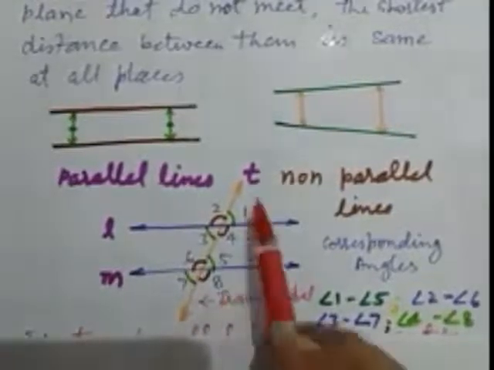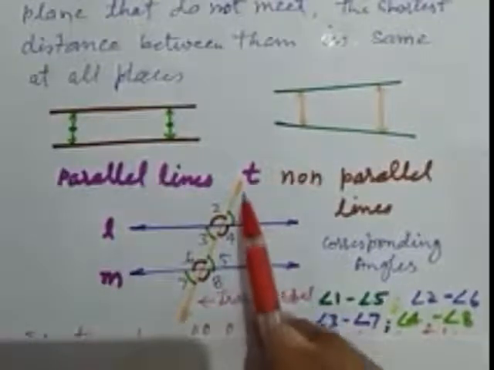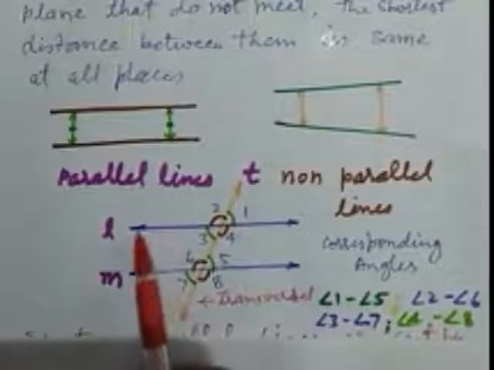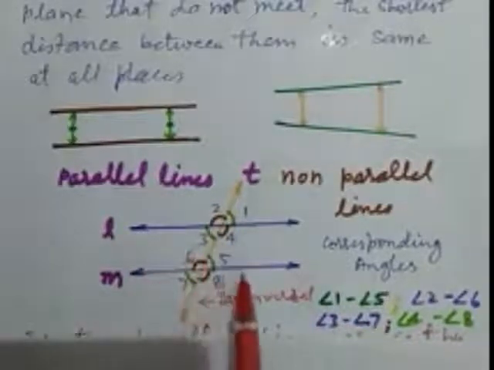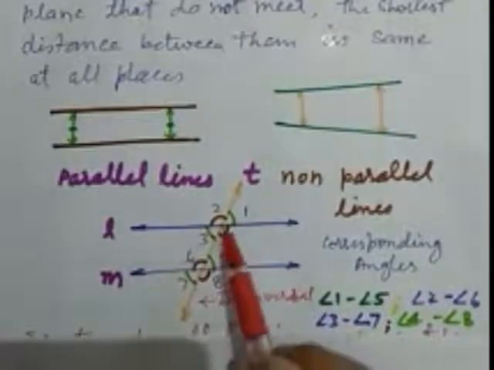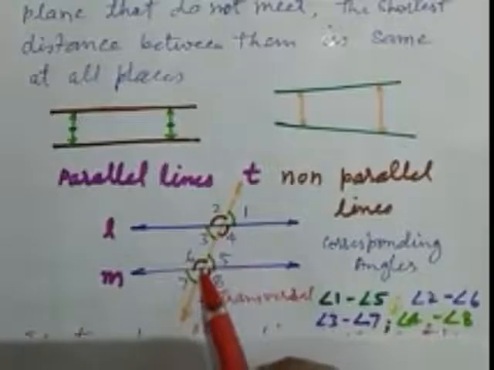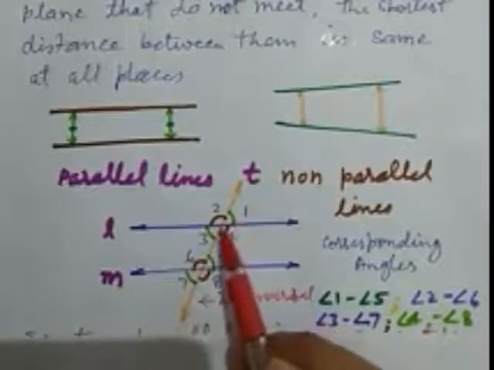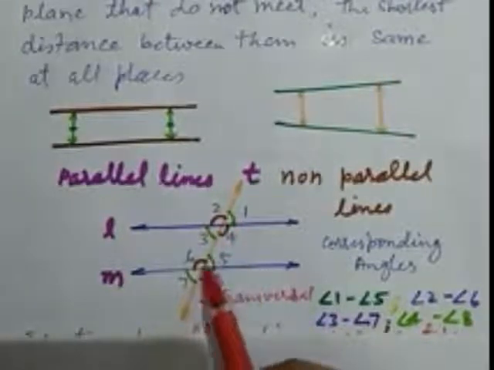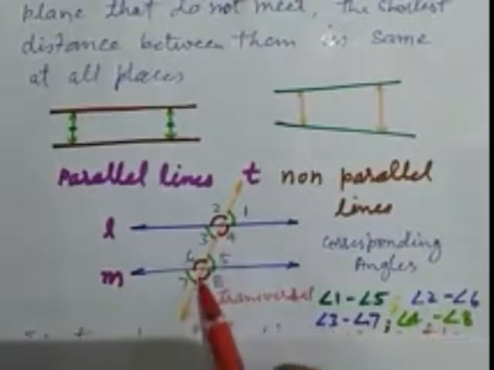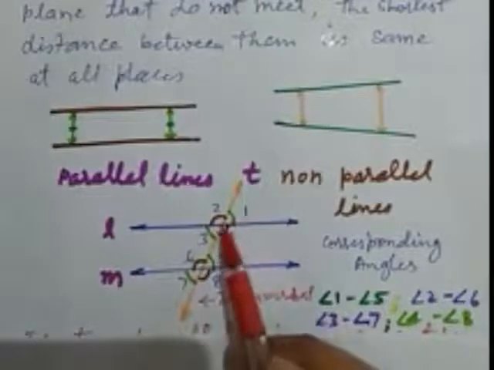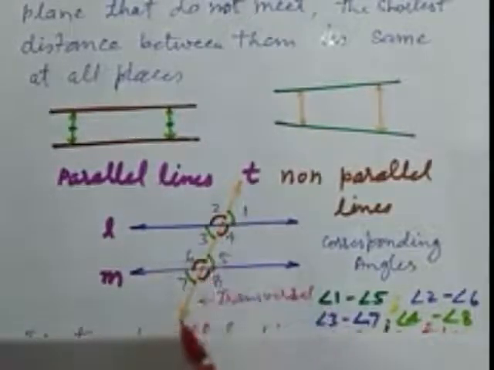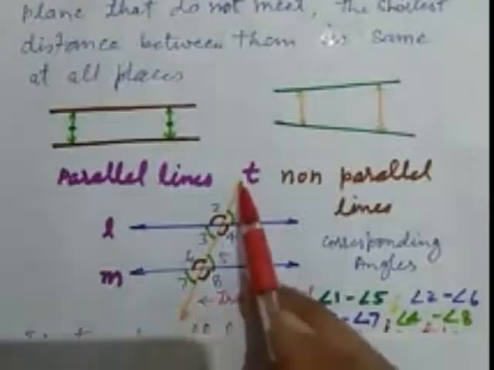What is the meaning of transversal? Transversal means a line intersecting two different lines at two distinct places, two or more distinct places. The points of intersection must be distinct, that is different. Here this point is different and this point is different. That's why this line is a transversal line.